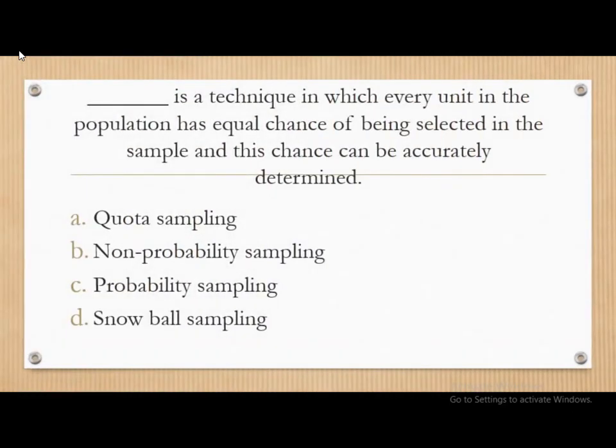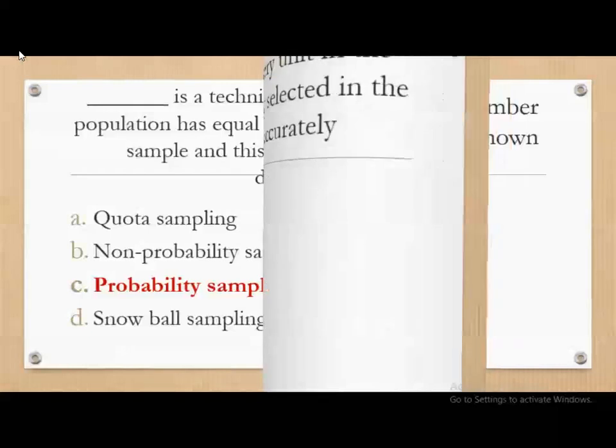Next question. Dash is a technique in which every unit in the population has equal chance of being selected in the sample and this chance can be accurately determined. The options are quota sampling, probability sampling, snowball sampling. The correct answer is probability sampling. Probability sampling is a technique in which every unit in the population has equal chance of being selected in the sample and this chance can be accurately determined.